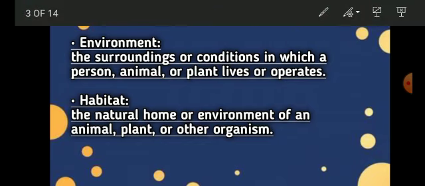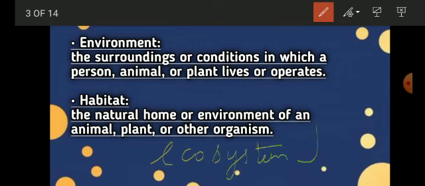So in this session we are basically going to learn about the ecosystem and its components. These are the things that we are going to learn today. First we need to understand what we mean by environment, what is habitat, and what is ecosystem.